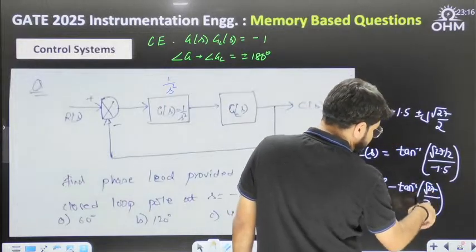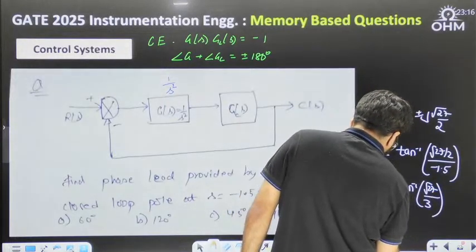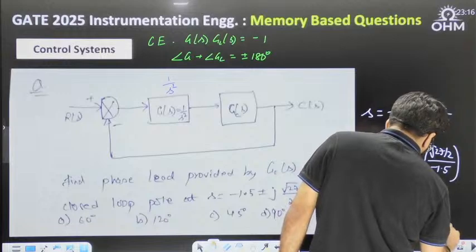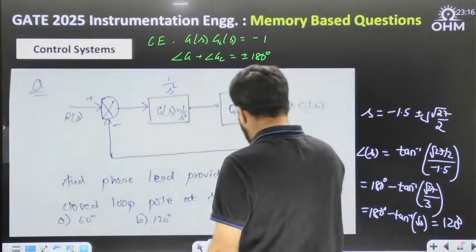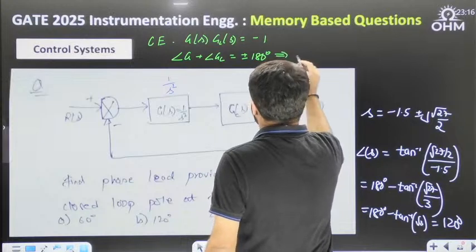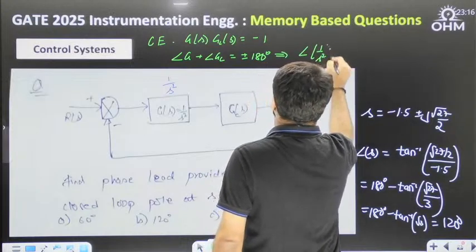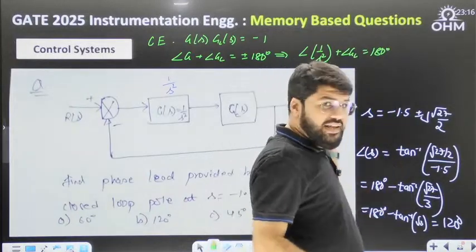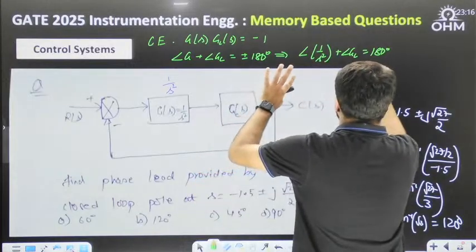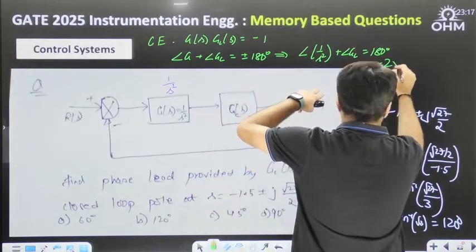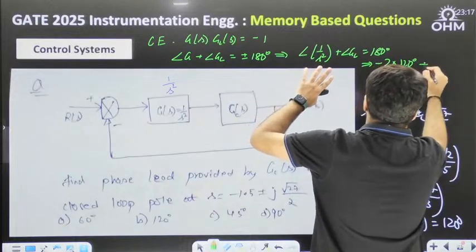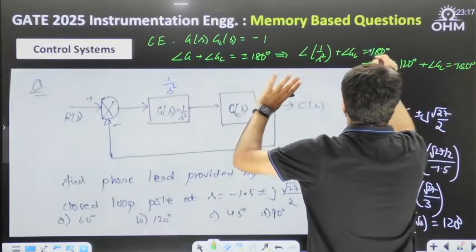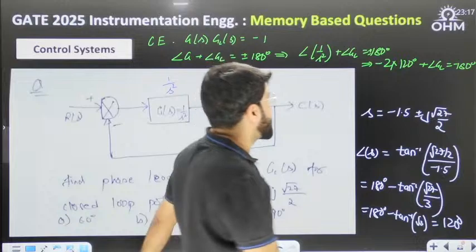That is 3. Root 27 is actually 3 root 3. So this becomes 180 degree minus tan inverse, 3 part will cancel, tan inverse root 3, and 180 minus 60 is 120 degree. Angle G means angle of 1 by s square, plus angle Gc, is equal to plus or minus 180 degree. If angle of s at that value is 120, angle of s square will be twice of this value, and negative for 1 by s square. Now I choose minus 180 because I want the lead, the positive angle, the leading angle.